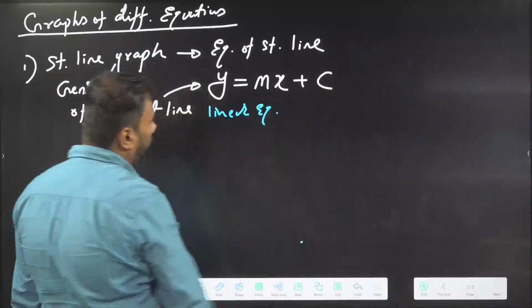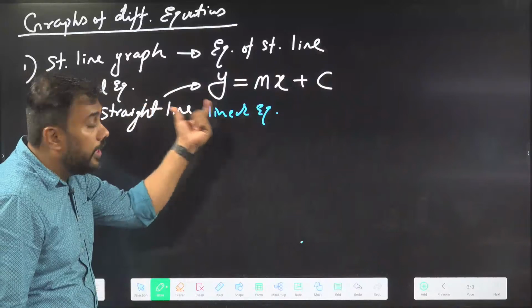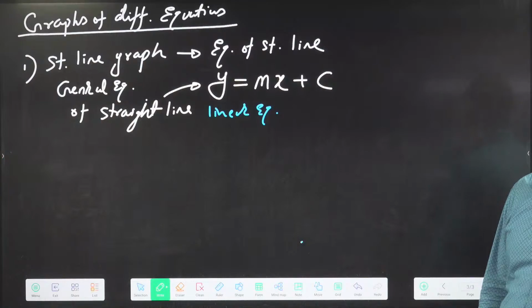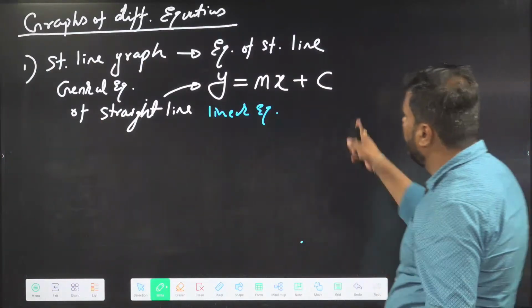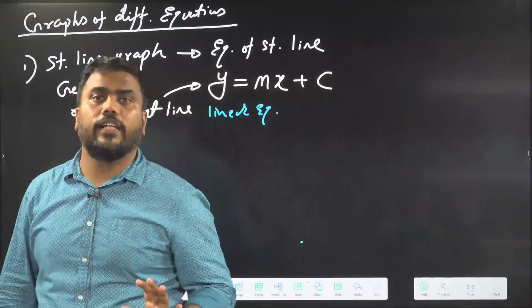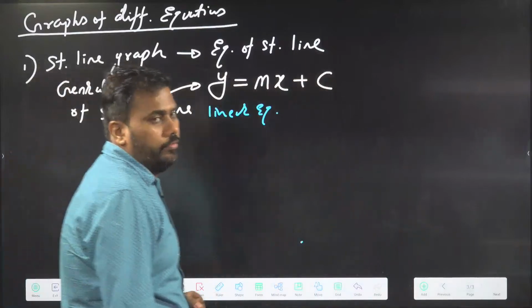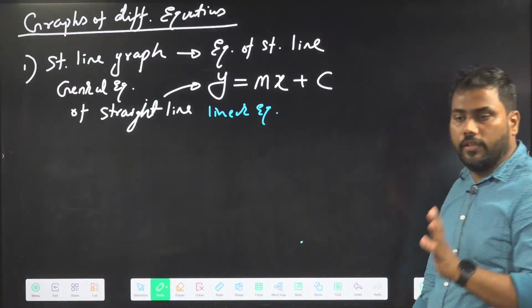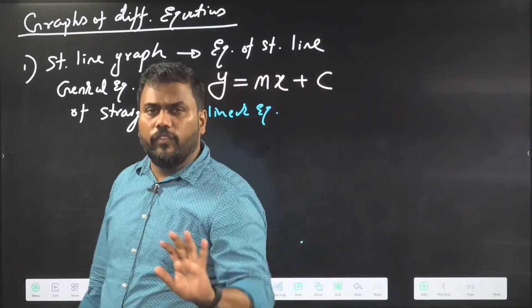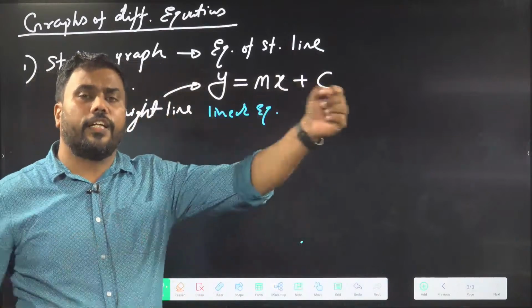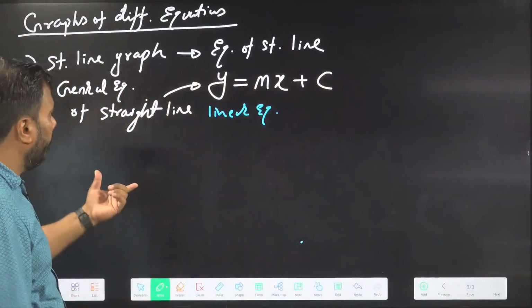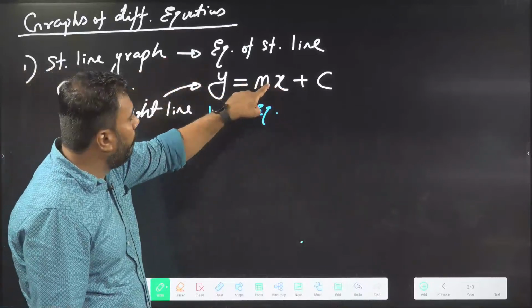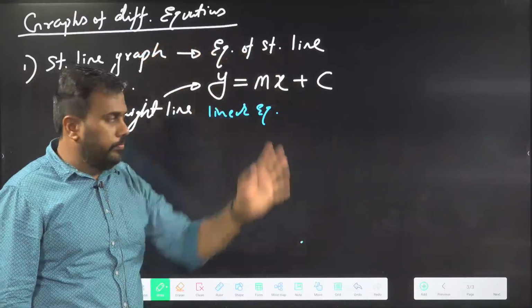Linear equation. Why do we call them linear equations? Because their graph is the graph of a straight line. They create a straight line in the xy plane. That's why they are called linear equations. Understood? What is a linear equation? A linear equation is an equation which gives us the graph of a straight line. What are the properties of a linear equation? It has power of y to be 1, power of x to be 1, and there are constants.